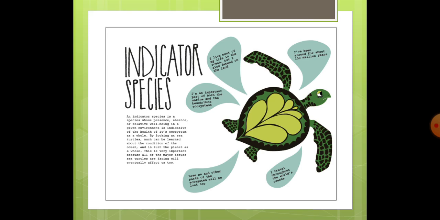And if we are going to lose this sea turtle, other parts of the ecosystem will be lost, because the loss of this indicator species, the sea turtle, will affect us also. This sea turtle is an important part of both the marine and the beach dune ecosystems. Wherever the ocean is healthy, the number of this indicator species, the sea turtle, will be very good.